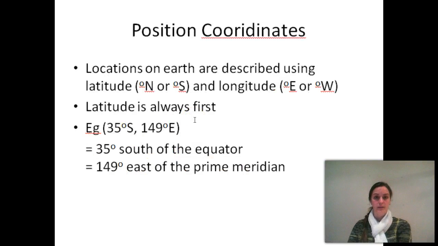Okay, position coordinates, this is the important part for today. Locations on the Earth are described by using latitude, north or south, and longitude, east or west. We always say latitude and then longitude. So we say if we're going up and down, and then we say if we're going side to side. So for example, if I say 35 degrees south, 149 degrees east, I mean 35 degrees south of the equator and 149 degrees east of the prime meridian.